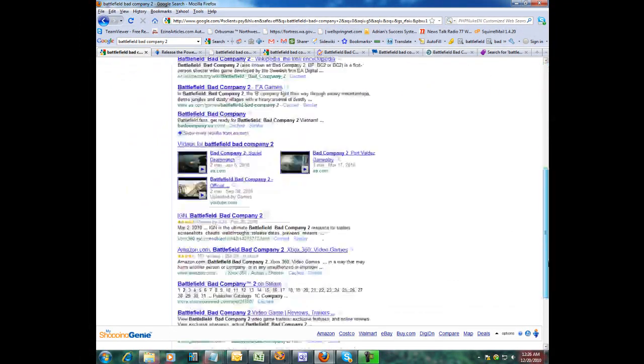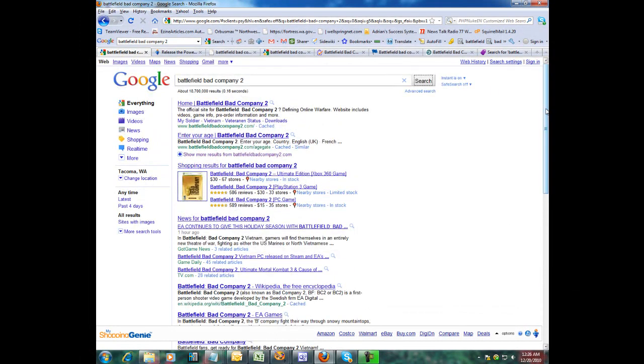The best way to find the lowest price on anything is with this Shopping Genie application. You just install it on your computer, you do a search, you hit the compare button, and bam, you'll instantly find the lowest prices anywhere in the world on whatever you're looking for. So this is a fabulous, fabulous tool.